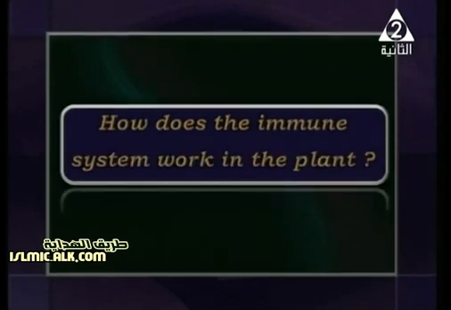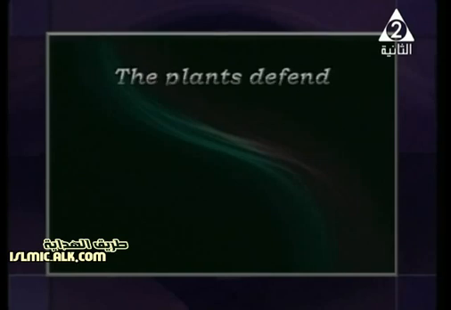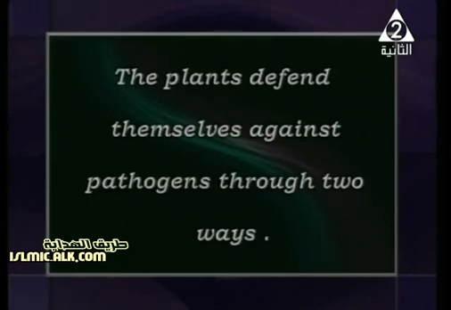Okay, right now we need to know how the immune system works in the plant, starting with immunity in the plant. The plants defend themselves against pathogens in two main ways.